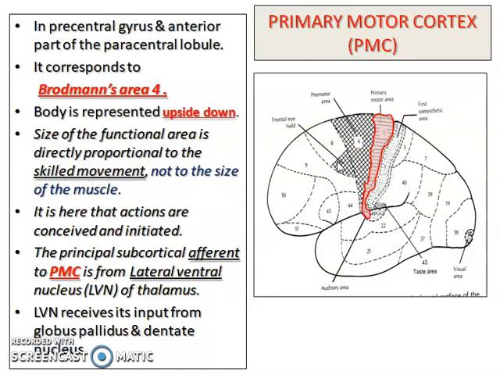Firstly, the primary motor cortex, which is also called area 4 of Brodmann, outlined here in red color and filled with pink color. This area is called the primary motor cortex, and it is present in front of the central sulcus in the precentral gyrus and the anterior part of the paracentral lobule, which is on the medial side. This is Brodmann's area number 4, which is asked as an MCQ various times in your exams. And in this, one should always remember that the body is represented in an upside down manner.